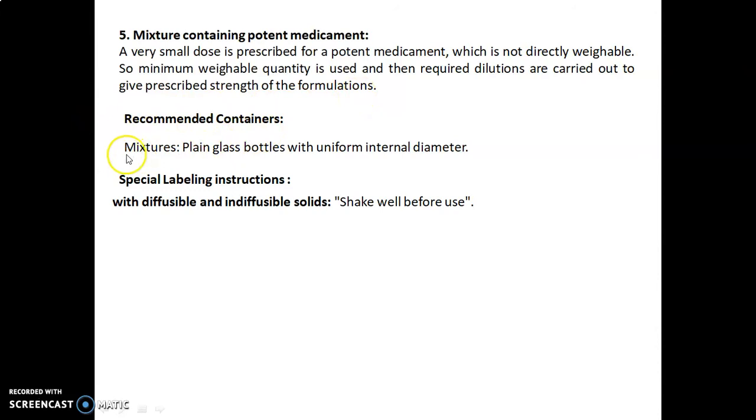Recommended container for mixture: plain glass bottles with uniform internal diameter. Special labeling instructions for mixture with diffusible and indiffusible solids: shake well before use. So let's move towards the experiment.